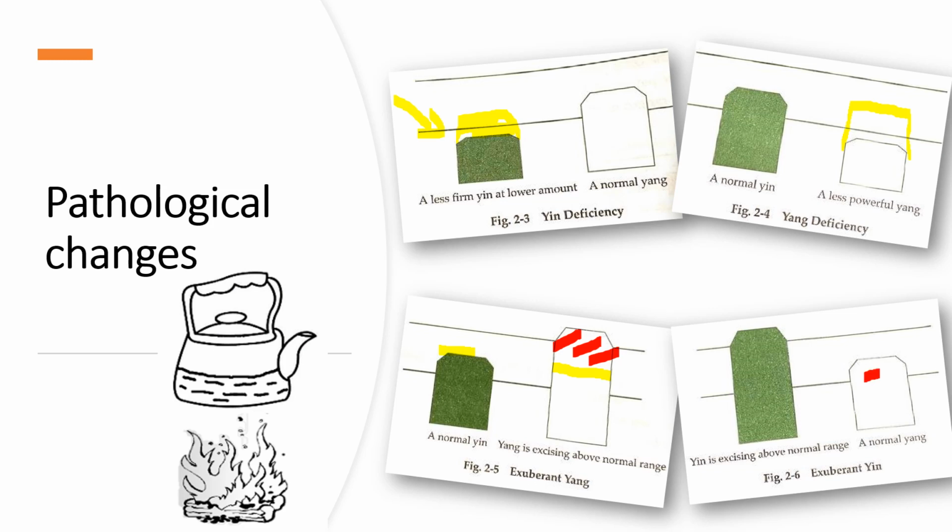Yang is normal, we have excess yin, so we try to remove this part. We're going to clear and reduce this part of yin, then it can recover to balance. That's our law, our way of thinking, and also our way of treatment. All we do is try to recover the equilibrium of yin and yang.